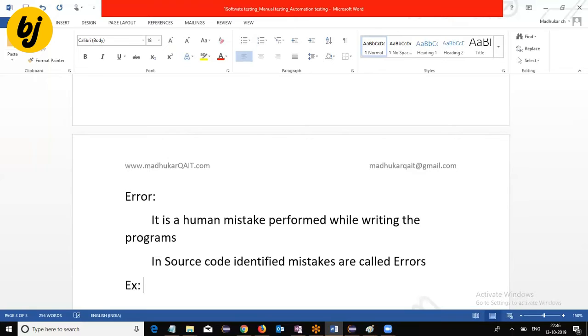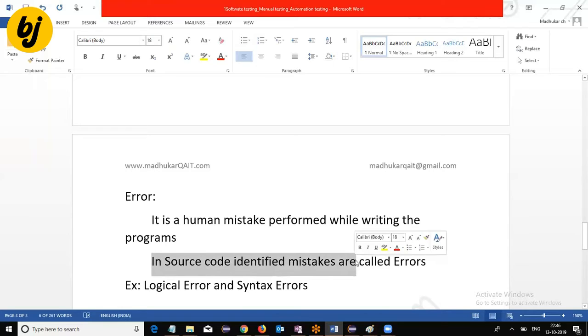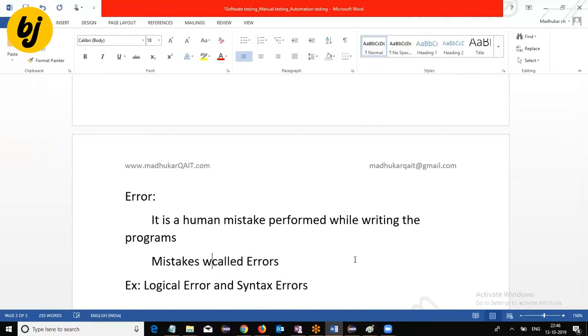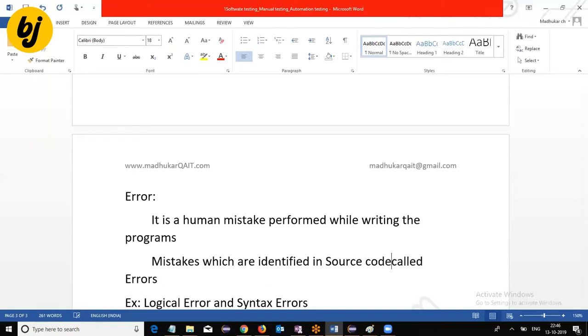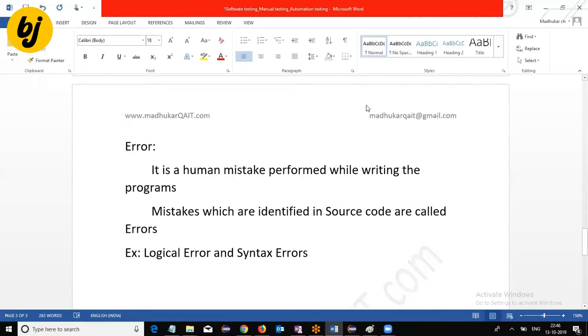We can have this kind of errors: logical errors and syntax errors. Error is a term related to the program level. Whatever mistakes are identified in source code, those we call errors. You can say it simply like this: mistakes which are identified in source code, meaning programs for your application, are called errors, generally logical errors, syntax errors, like this.